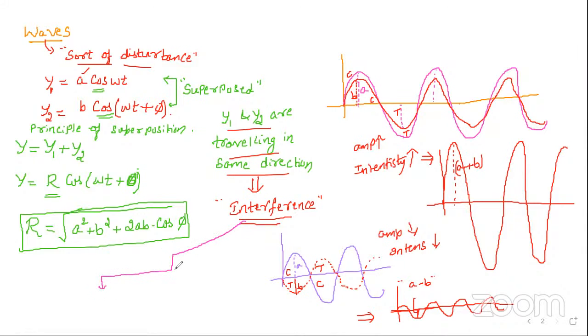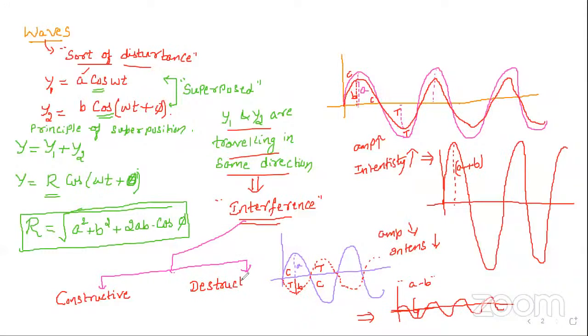We have classified the interference into how many types? Two types, sir, based on the amplitude and the intensity. One is called constructive interference.